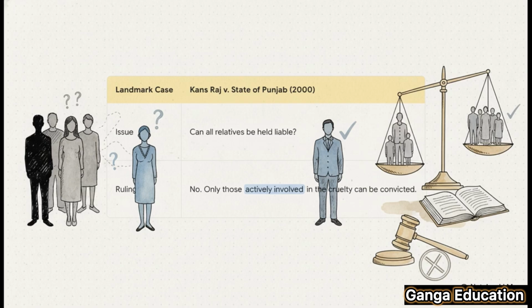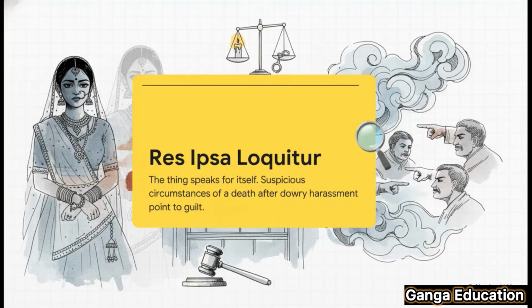A blanket liability cannot be just thrown on every relative. The prosecution must provide specific evidence showing which relative was actively involved in the cruelty or harassment. Only those individuals can be convicted. This whole principle can be understood through a fascinating legal maxim called